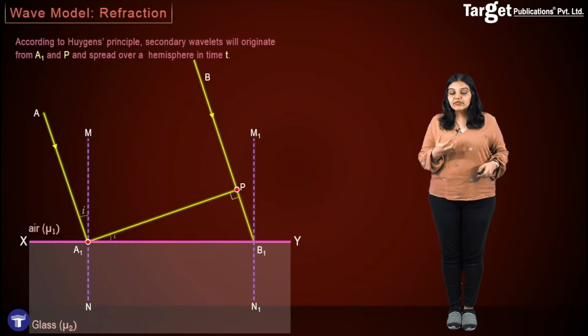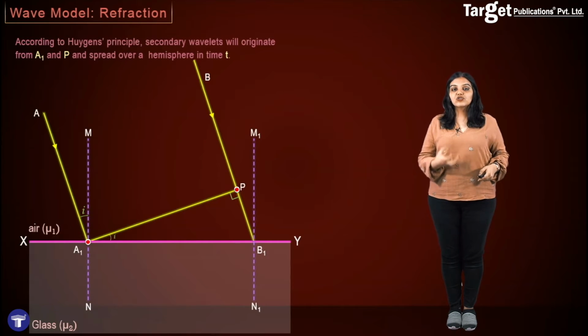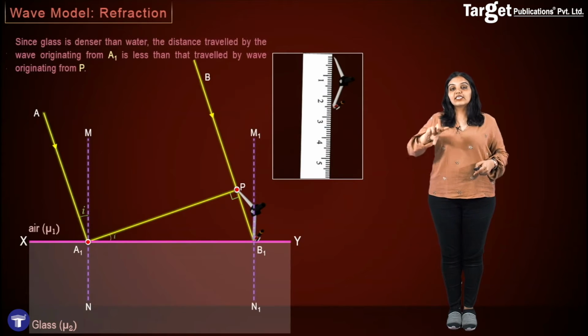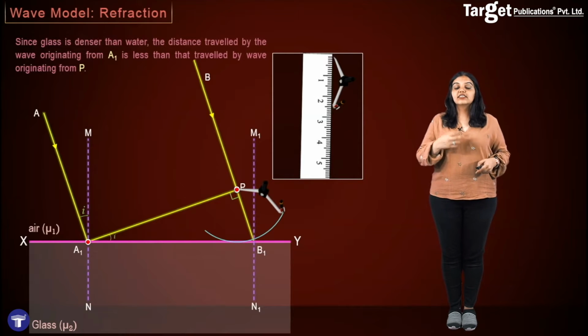Let's say that the time taken for the wave to travel from point P to B1 is t, then I will draw a hemisphere which has the radius PB1, and thus according to Huygens' principle, I am saying that secondary wavelets are originating from A1 and P and are going to spread over a hemisphere in time t, and to draw this hemisphere, I take the radius PB1 and I draw the secondary wave at B1, and because glass is denser than air, the distance travelled by the wave starting from A1 is less than the wave originating from P, and thus now I will reduce the distance in my compass approximately.